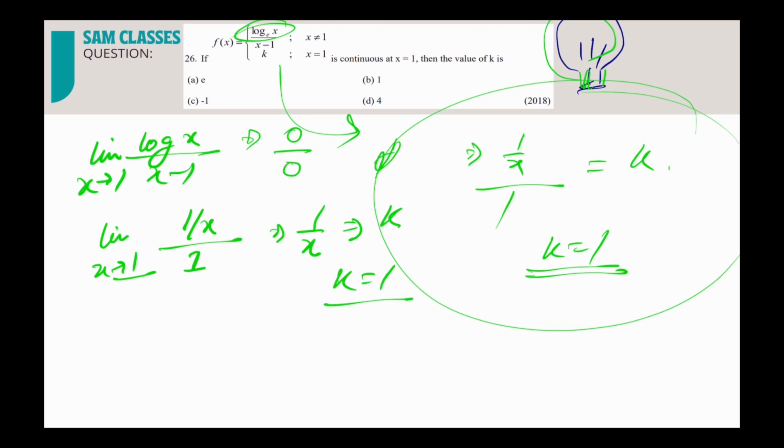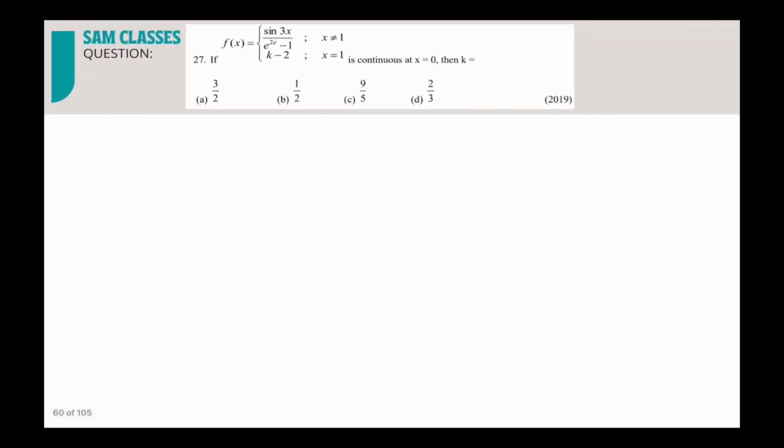So you don't have to touch the pen in this question. Literally you don't have to touch the pen. Very simple, very easy questions are coming, so don't get scared. And the weightage is like 5 to 6 marks, 5 to 6 questions, a pretty good weightage. So we're able to solve easily, correct? Now let's see this question.